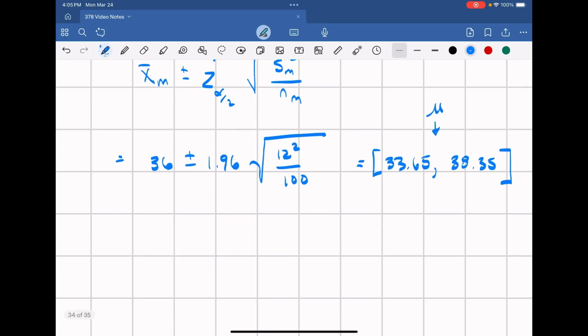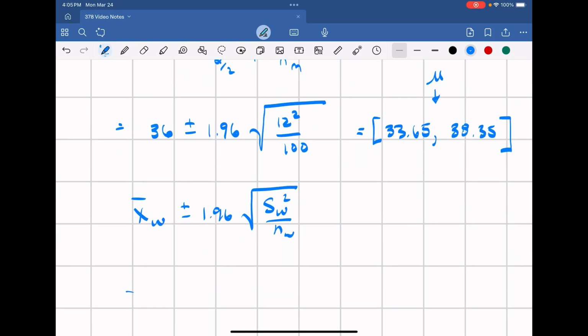We could do the same thing for women. X bar for women plus or minus 1.96 times the square root of s for women squared over n women. And this is equal to 32 plus or minus 1.96 times the square root of 10 squared over 40.